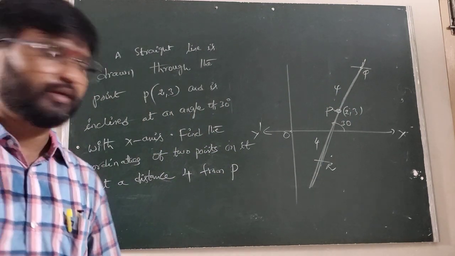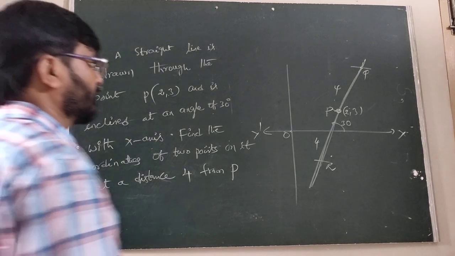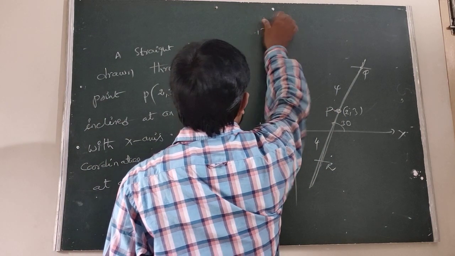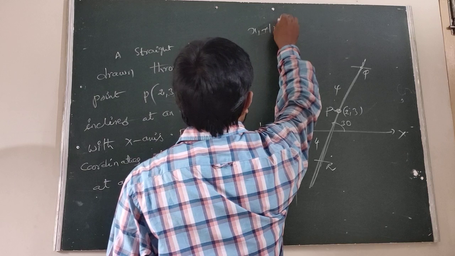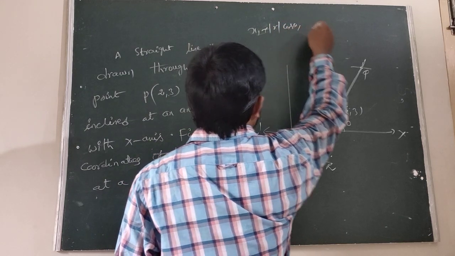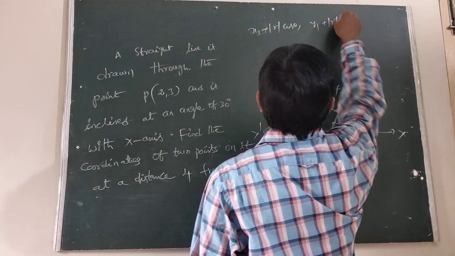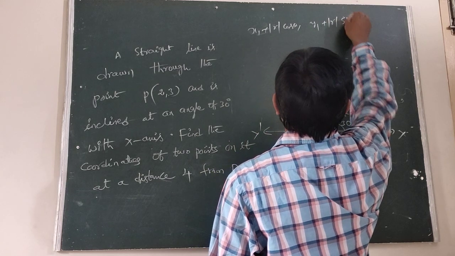Therefore we have to know that the points are x1 plus mod r cos theta comma y1 plus mod r sin theta.